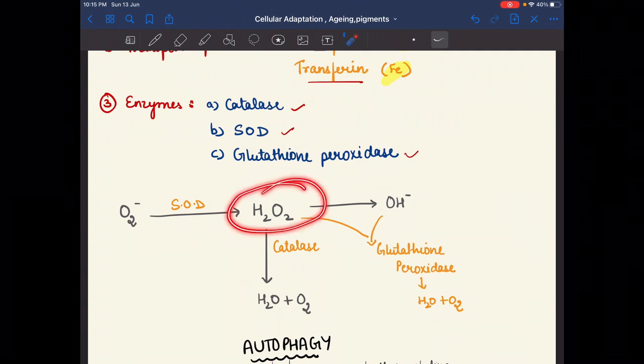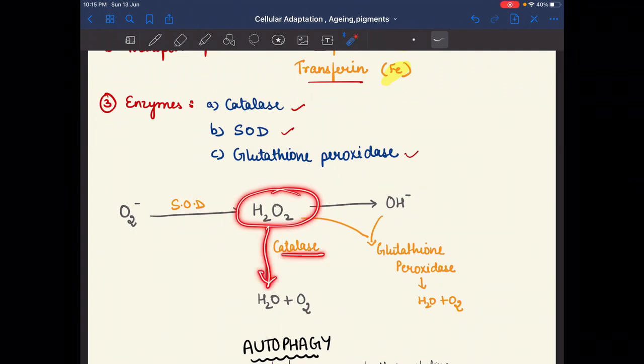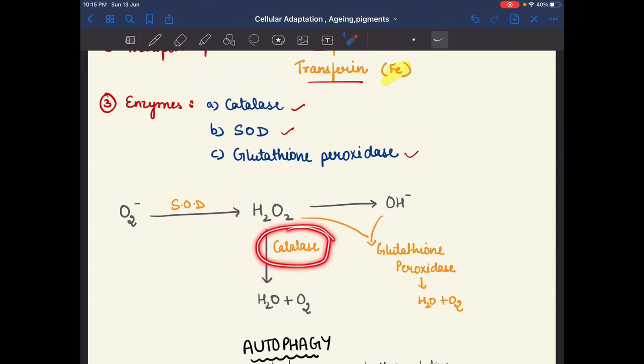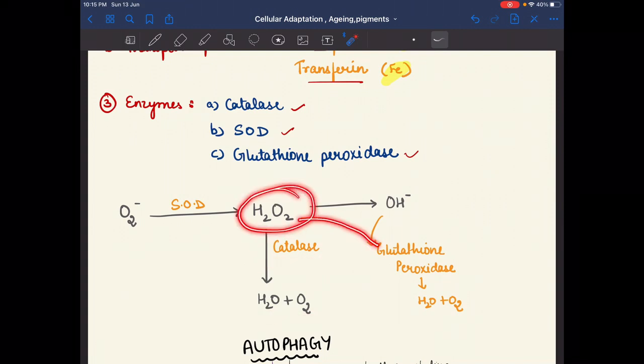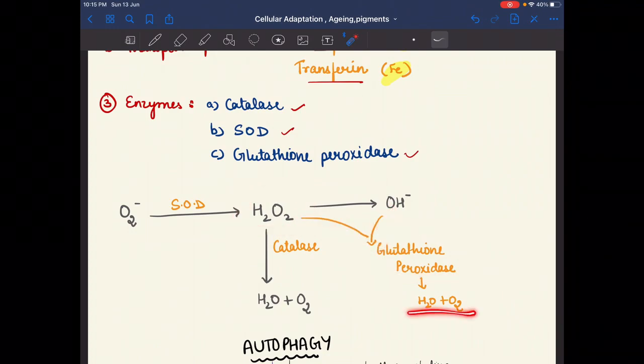We can convert hydrogen peroxide by the enzyme catalase into water and oxygen. And we can also do it by glutathione peroxidase, which also converts it into water and oxygen. If by chance hydroxyl is present, we can convert it into water by the enzyme glutathione peroxidase.